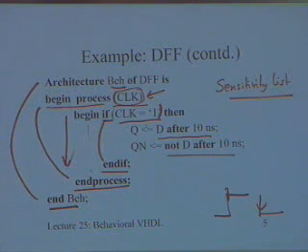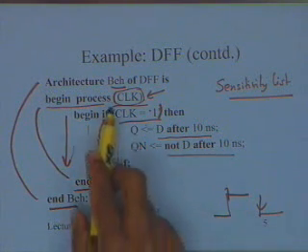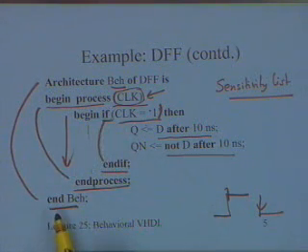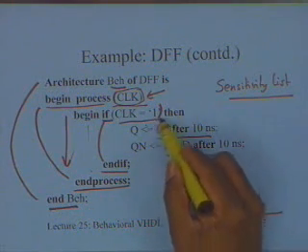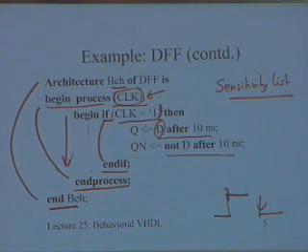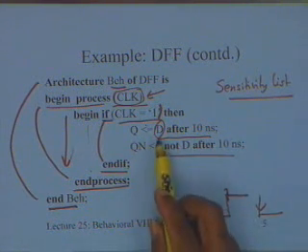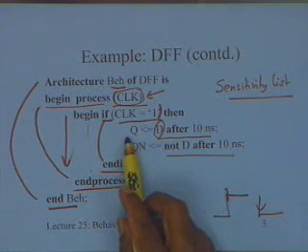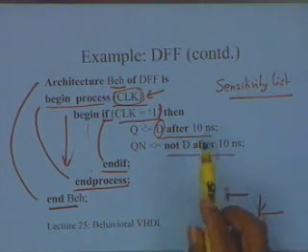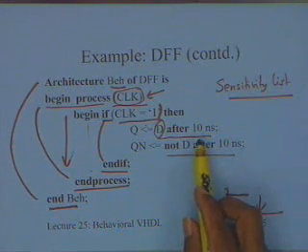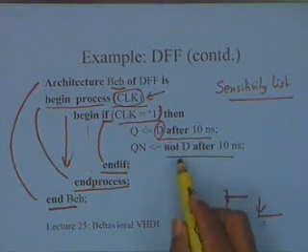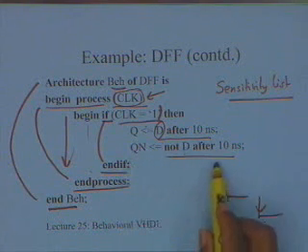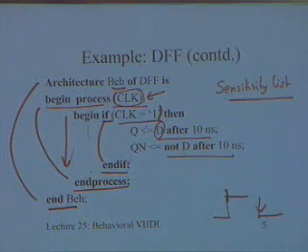So it is now within the architecture behavior. So I am going to evaluate the right hand side expression. In this case the expression is simply D, whatever is the value of D. I am going to take that value and assign it to Q, but this assignment is delayed by 10 nanoseconds. This assignment will take place only after 10 nanoseconds. Similarly, I am going to assign not D also to Qn, but again this is going to be delayed by 10 nanoseconds.